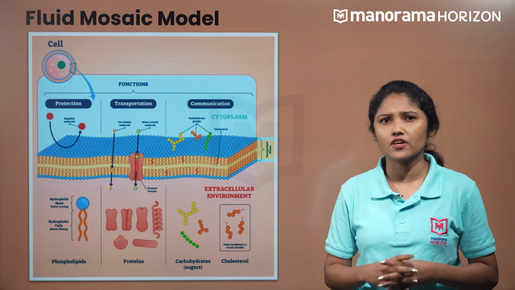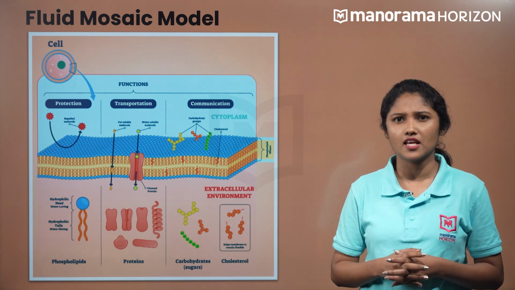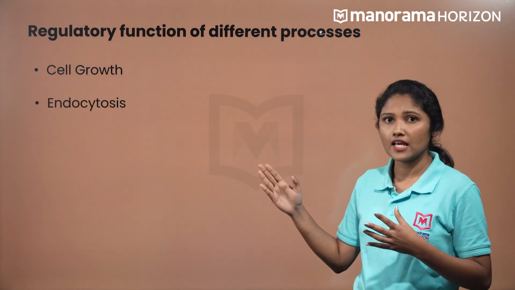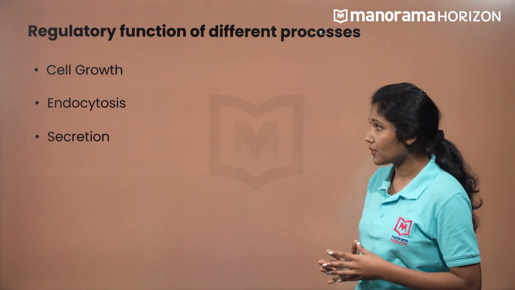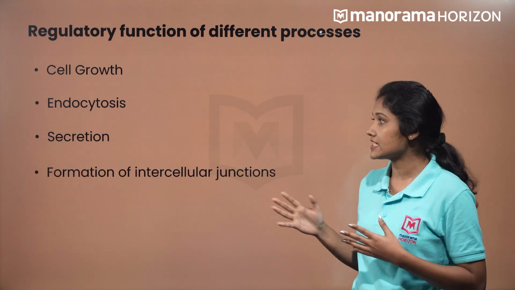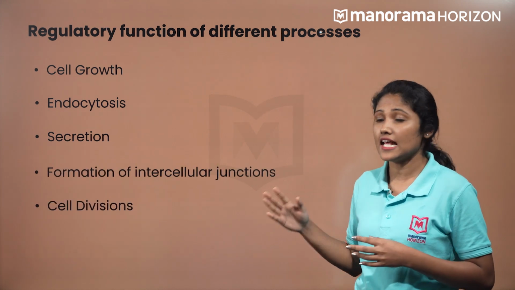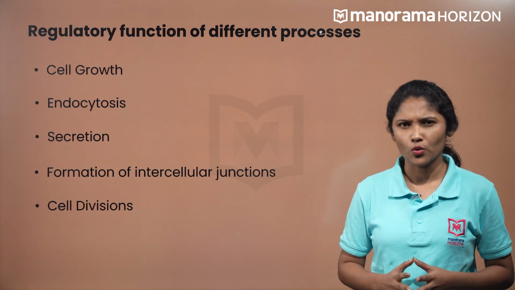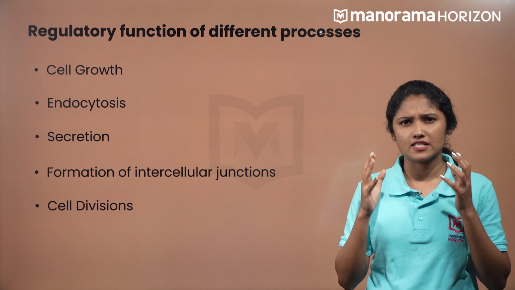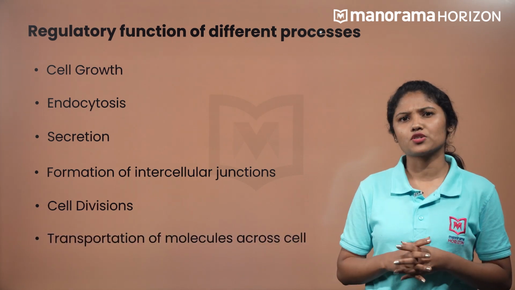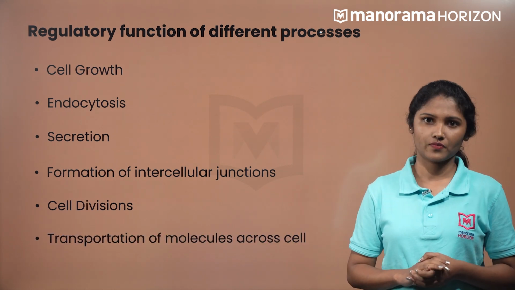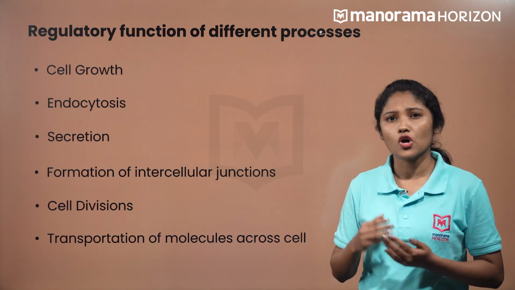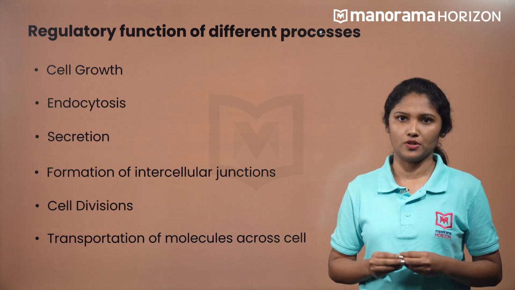Why is the fluid nature of the cell membrane given so much importance? Have you ever thought of it? The functions such as cell growth, endocytosis, secretions, formation of intercellular junctions, and cell divisions are regulated by this fluid matrix. So, what is the important function of the cell membrane then? It is to transport the molecules across it. The membrane is selectively permeable in nature and allows only certain molecules to pass through it.